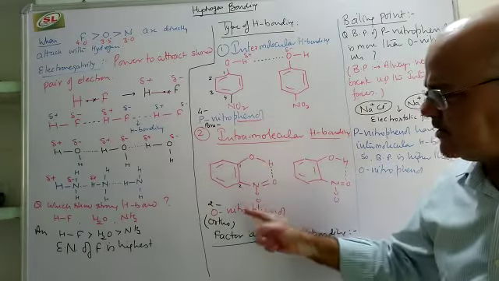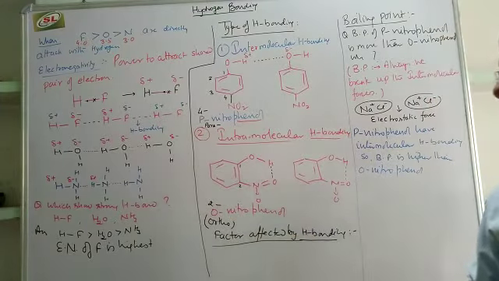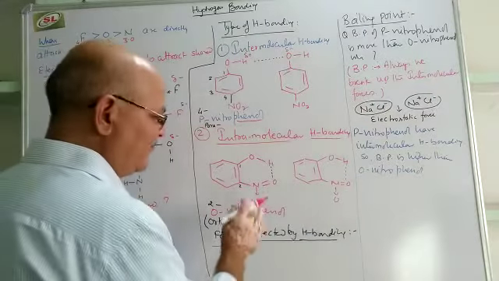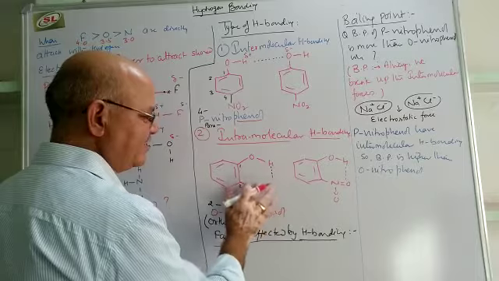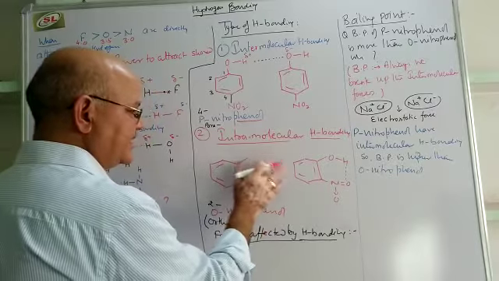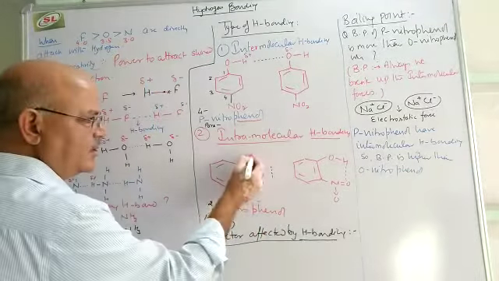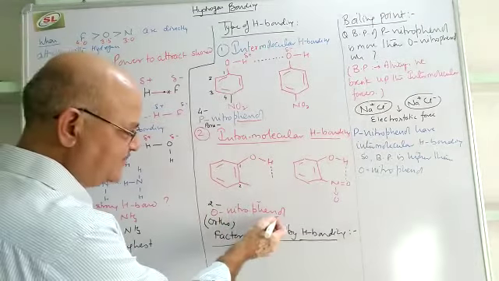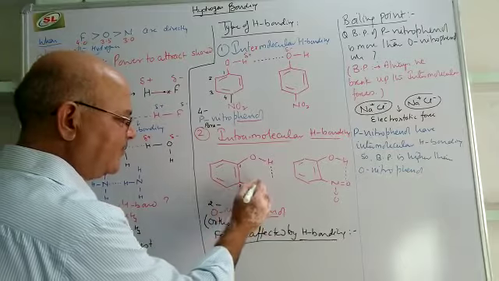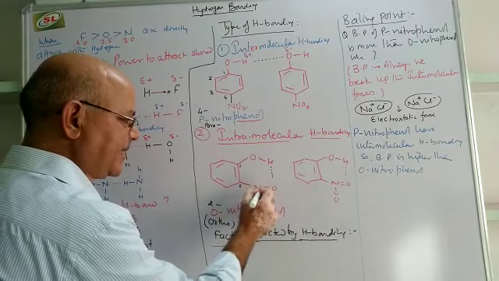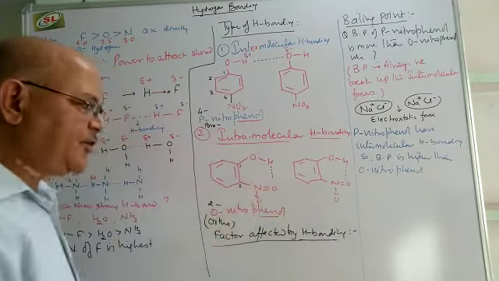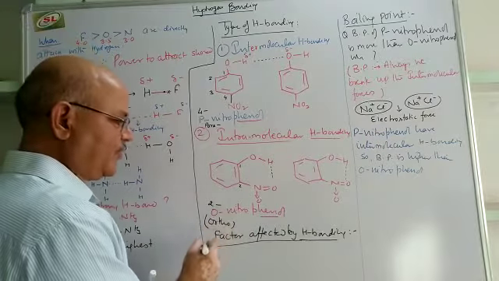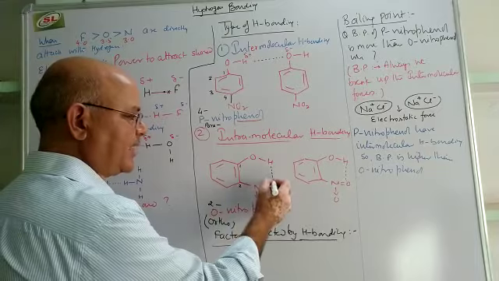I have taken here the example of orthonitrophenol. Once again I will do the same thing. This is benzene. When OH is attached, it becomes phenol, and when nitro is present at the second position, that will be called 2-nitrophenol or orthonitrophenol.